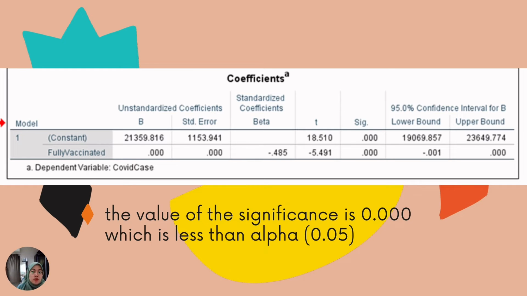So by applying the concept of y equal to mx plus c to determine whether the slope is significant or not, we can see the value of the significance is 0, which is less than alpha 0.05. So we can say that it is significant.